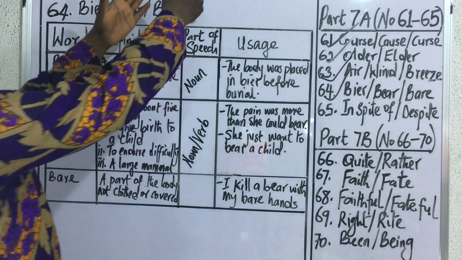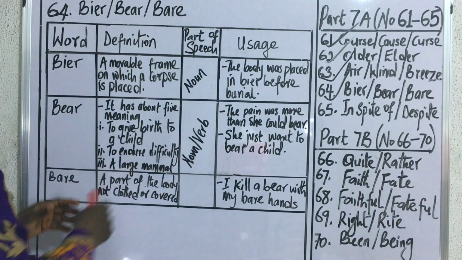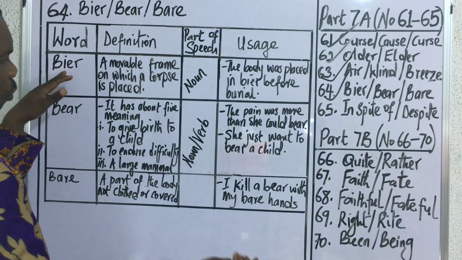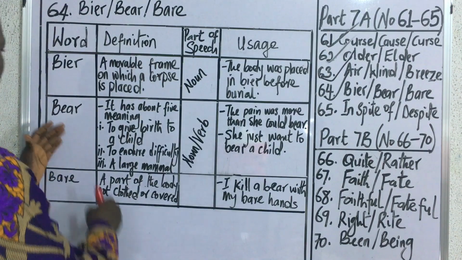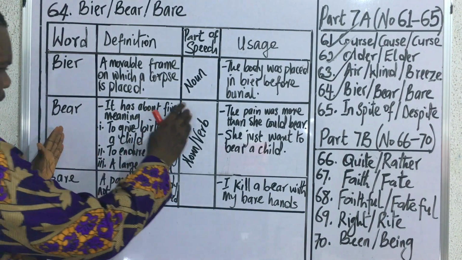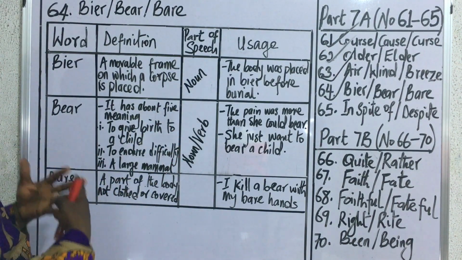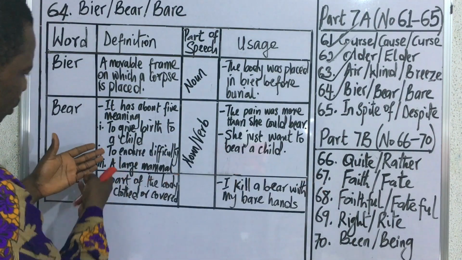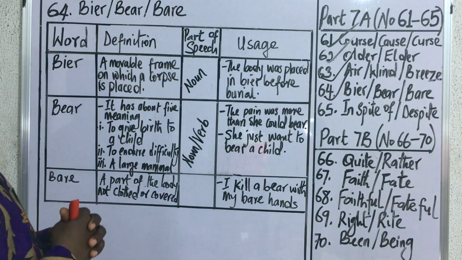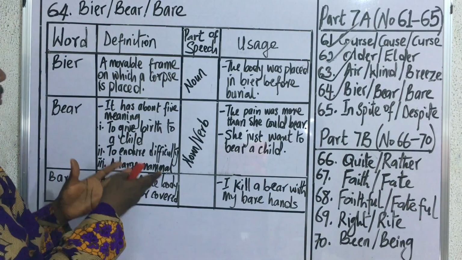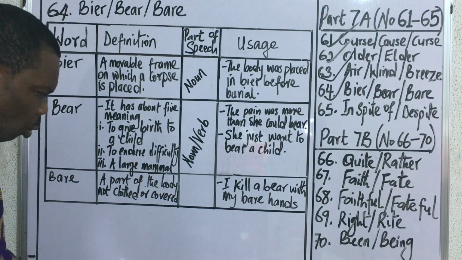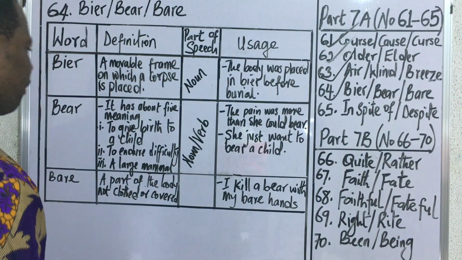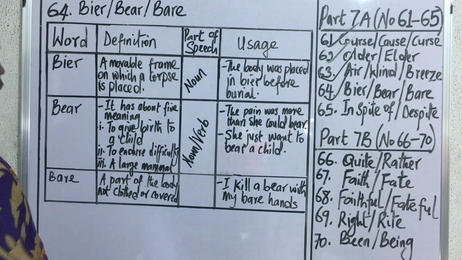Now, what is the part of speech to which these words belong? Bier, because it's a substance, that's a tabular framework, it is a noun. But this word bear is a verb and also can be used as a noun. When used as a verb, we talk about to bear difficulties or to give birth to a child. But when used as a noun, it means a mammal that can walk on the sole of its feet. So that is how this word can be used both as a noun and as a verb.